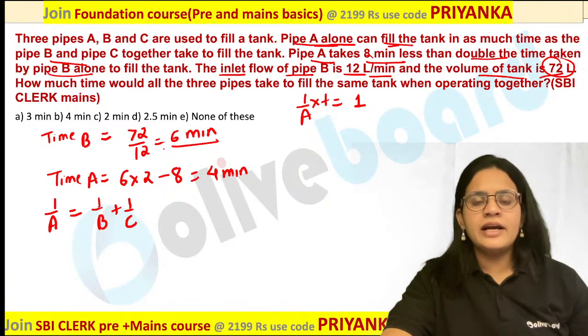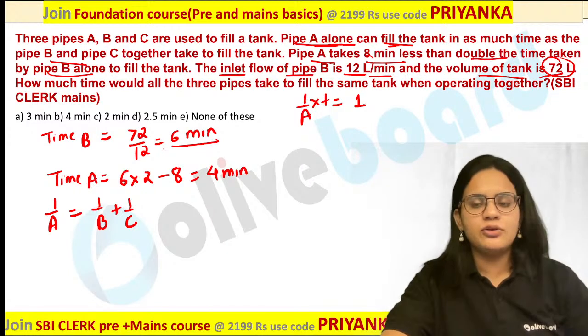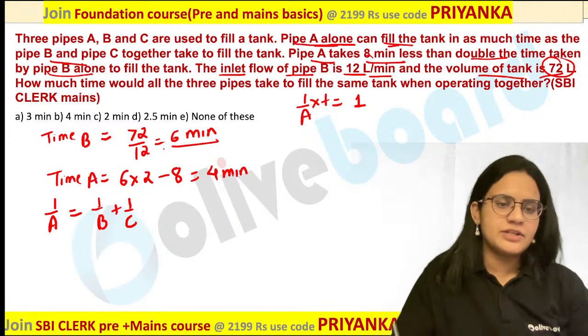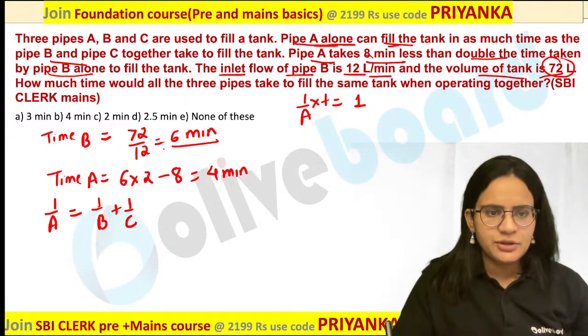Pipe A alone can fill the tank in as much time as pipes B and C will take to fill the tank. So what would be your equation? 1 by A equal to 1 by B plus 1 by C. Simply substitute the value over here.